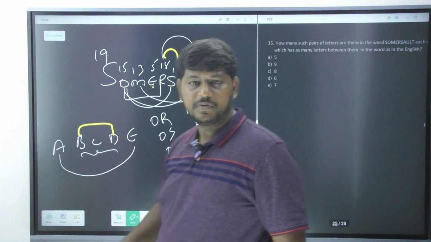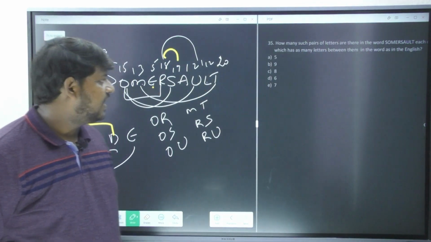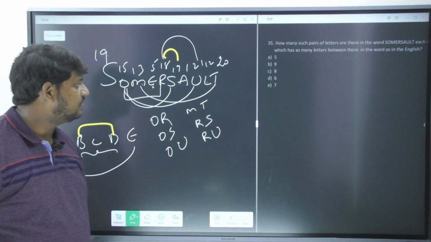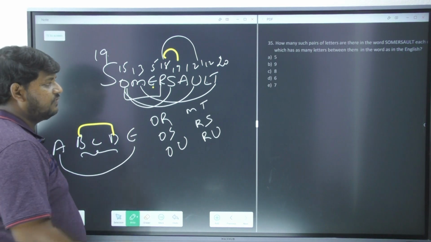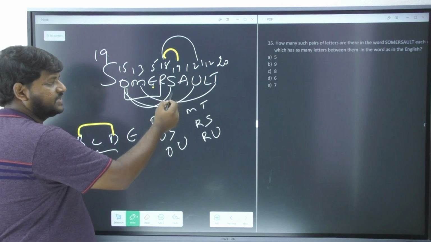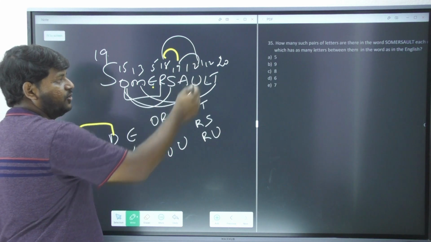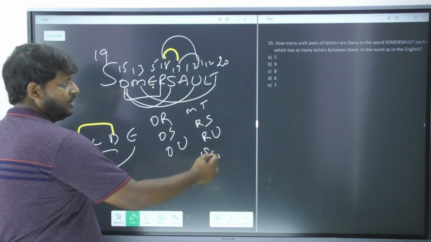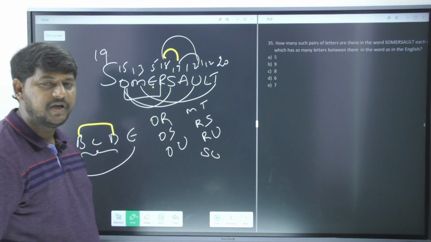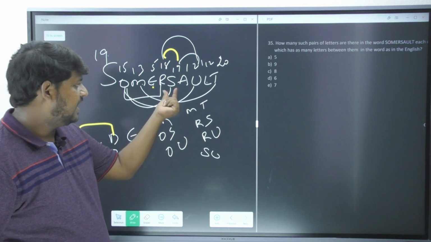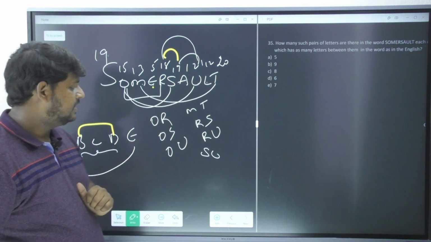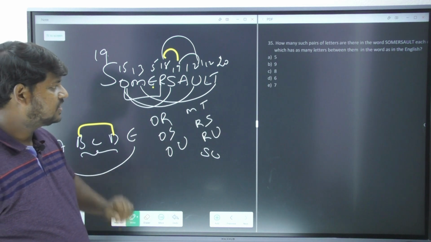If you look at the options, we have 5, 9, 8, 6, 7. Next, S, T, U, S and U, yes, because between S and U there is only one letter in English, and here also we see only one letter. So as of now we have 7.